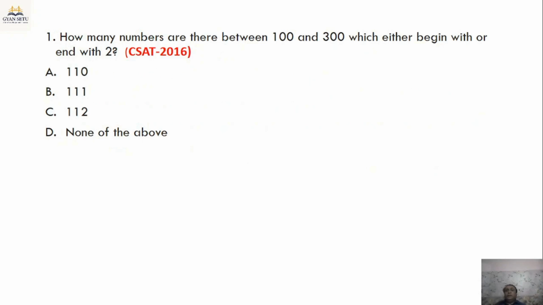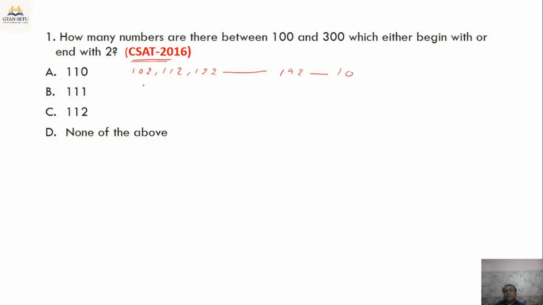Question number 1 was asked in UPSC CSAT 2016, and the question is: how many numbers are there between 100 and 300 which either begin with or end with 2? First let's write down the numbers which end with 2. These can be 102, 112, 122, and so on up to 192. So how many numbers are these? These are 10 in number.